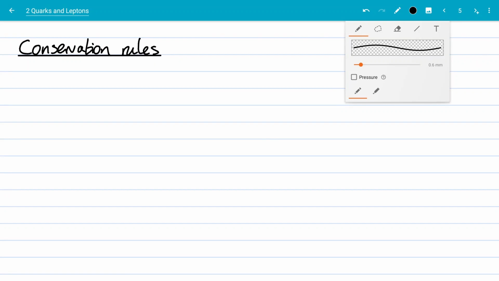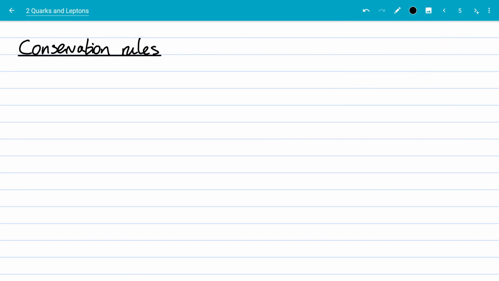Lesson 10. This is lesson 10 of the A-Level Physics No Frills lesson series. It's me and a whiteboard. And today's lesson is about conservation rules.